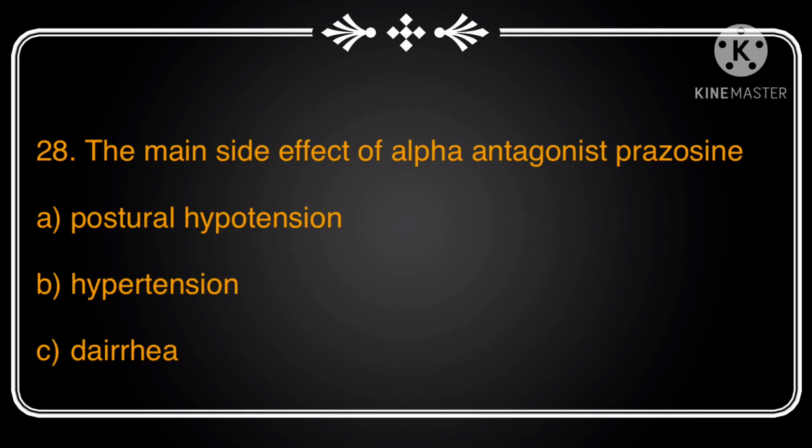It comes as a capsule form to be taken by mouth. Other uses of this are benign prostatic hyperplasia, pheochromocytoma, congestive heart failure, etc. Main side effects of this drug are dizziness, headache, drowsiness, weakness, nausea, orthostatic hypotension or postural hypotension, depression, vertigo, etc.